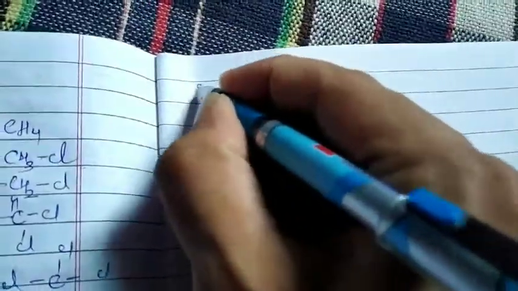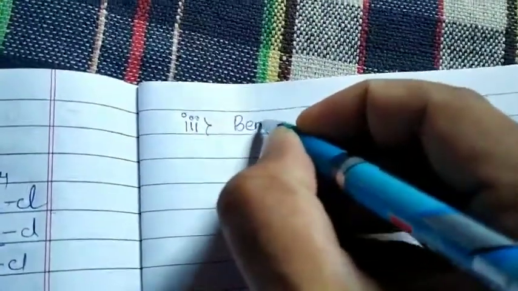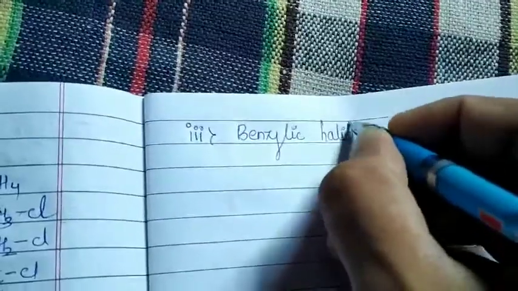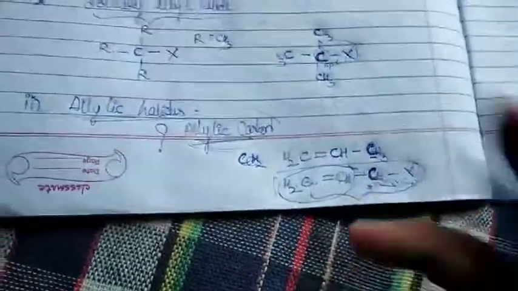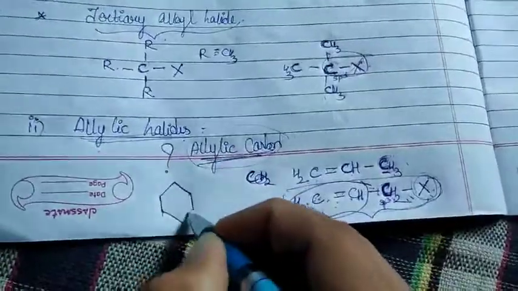Coming to a third classification under this concept, compound containing your sp3 C-X bond, how can I write it? Yes, that is called your benzylic halides. Basically, I would like to give one more example over here in my allylic halides. Yeah, this could also be your allylic halides. How can I write it in this way?